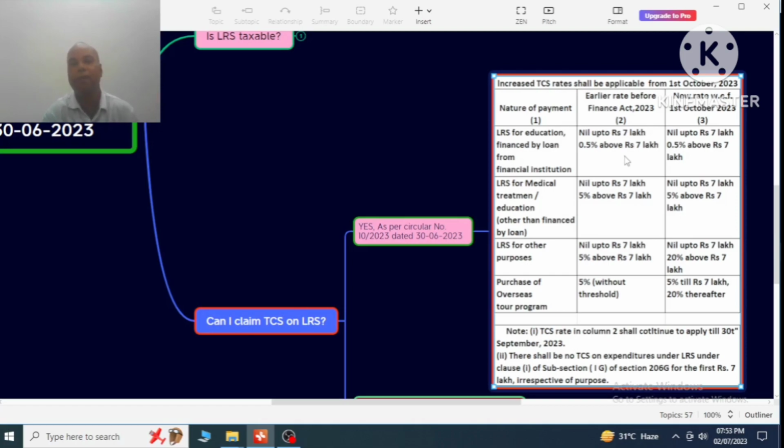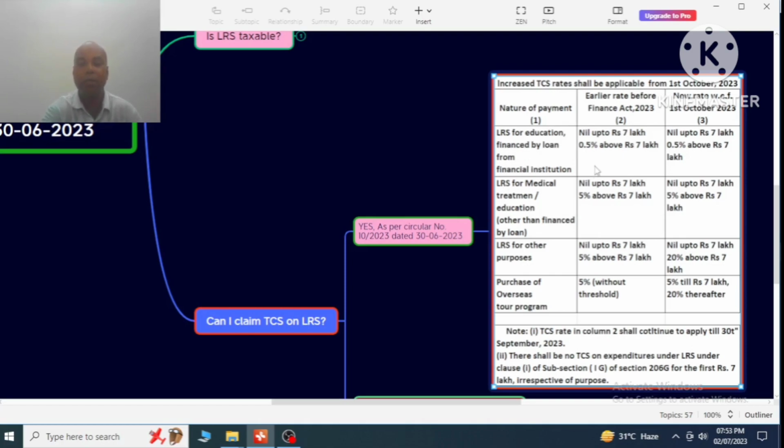After the Finance Act 2023, TCS up to 7 lakh is nil, and above 7 lakh it is 0.5%. In this case, before and after the Finance Act 2023, both are the same.